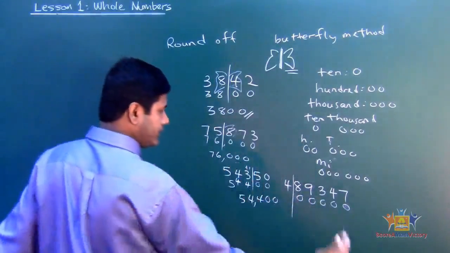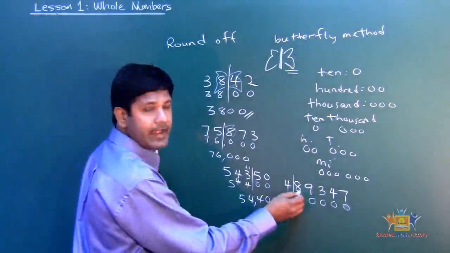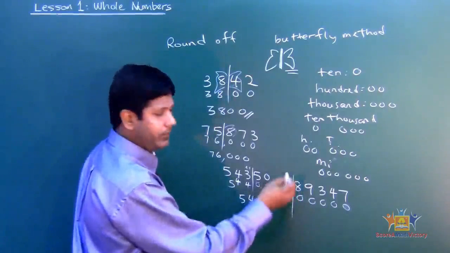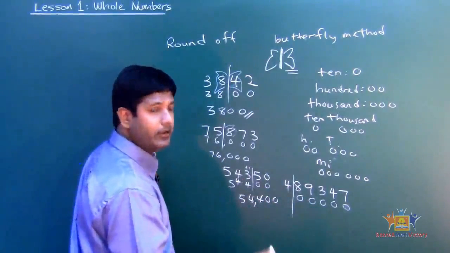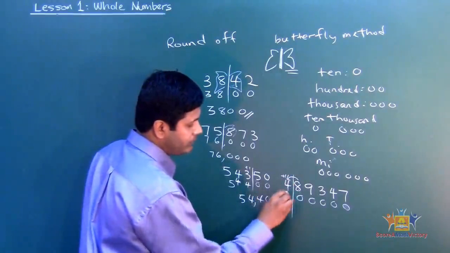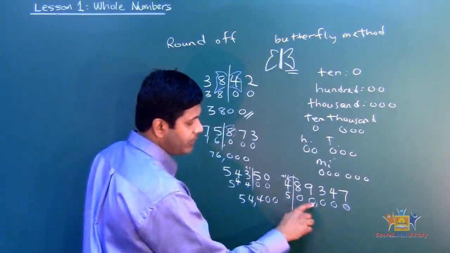To you, your right. See that? You're facing this way, to your right. So that's the right wing, which is 8. 8 is the right wing and 4 is the left wing. And this is the butterfly's lifeline, alright? So 8 is exactly greater than 5. That means I add 1 to 4. 4 plus 1 is 5. So that makes it 1, 2, 3, comma, 500,000.